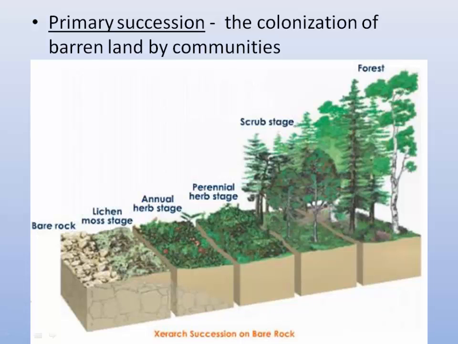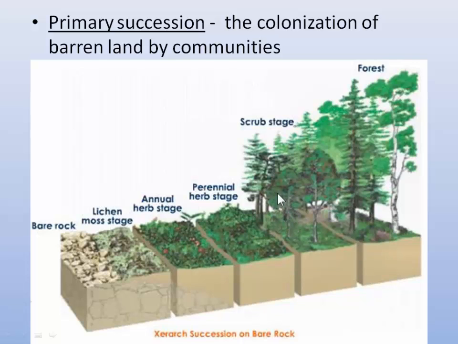The first stage would be moss and lichens will grow on the rocks. They're going to die. When they decompose, their remains are going to mix with rock dust. And eventually they're going to produce soil. Once there's soil, then you're going to be able to get grasses, flowers, eventually shrubs, then some trees.